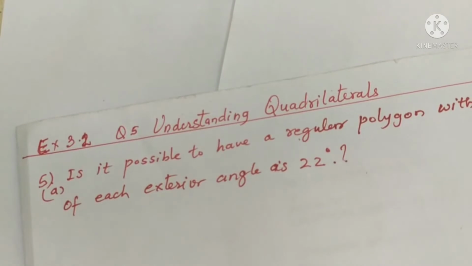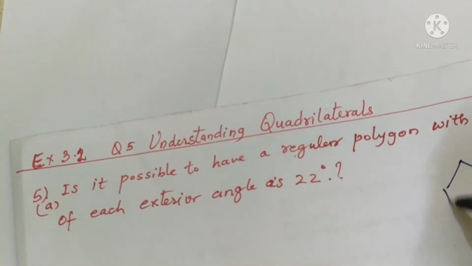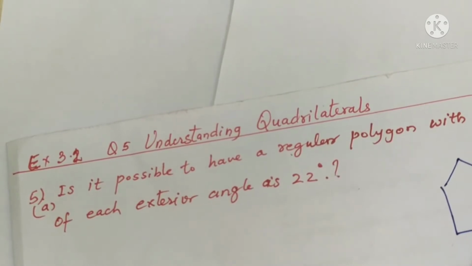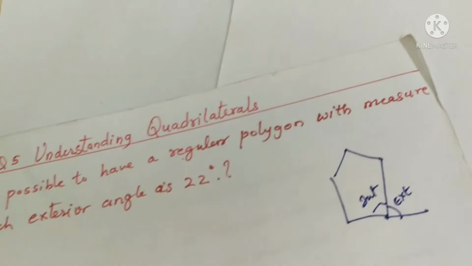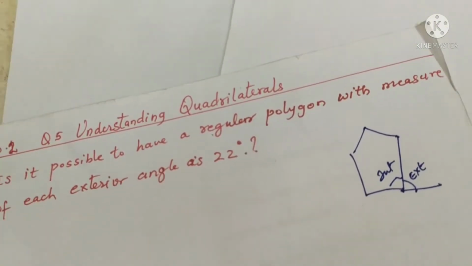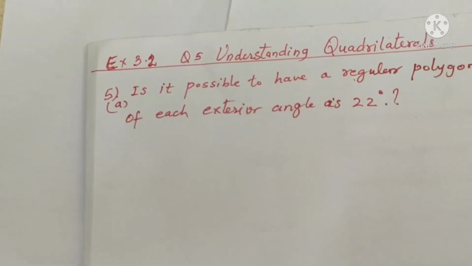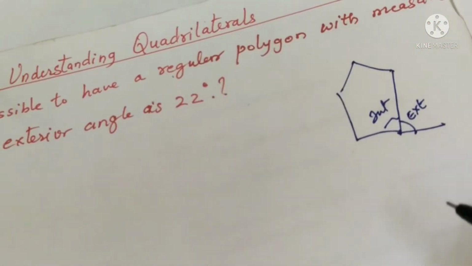Now, this exterior angle, we know if we take any type of figure, the exterior angle and the interior angle. This is exterior and this is interior. The exterior angle along with the interior angle, they form 180.